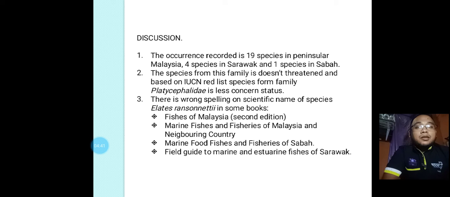The species from this family doesn't threatened, and based on IUCN Red List, species from family Platycephalidae is least concern status, LC. There is wrong spelling on scientific name of species, Elates ransonnettii, in some book. The books are Fishes of Malaysia, Marine Fishes and Fisheries of Malaysia and neighboring country, Marine Fishes and Fisheries of Sabah, Field Guide to Marine and Estuarine Fishes of Sarawak.